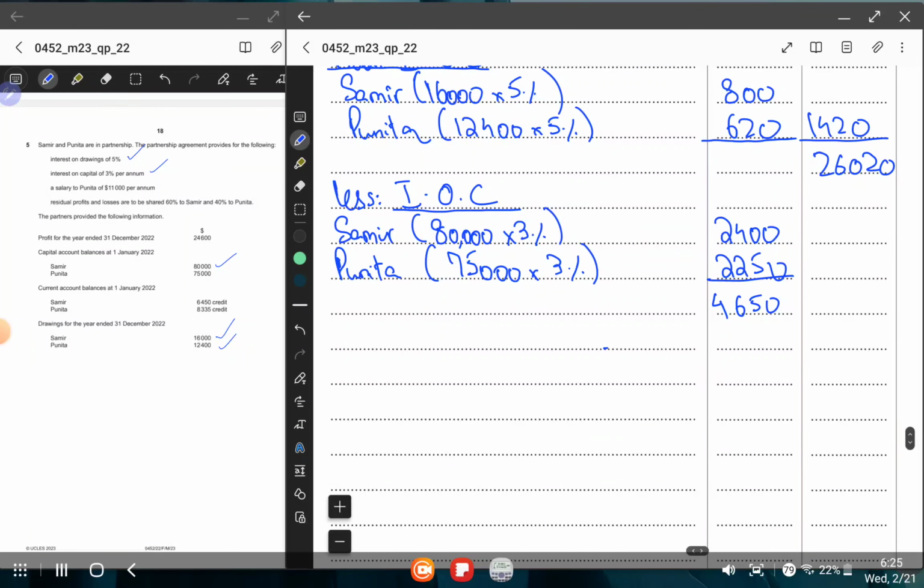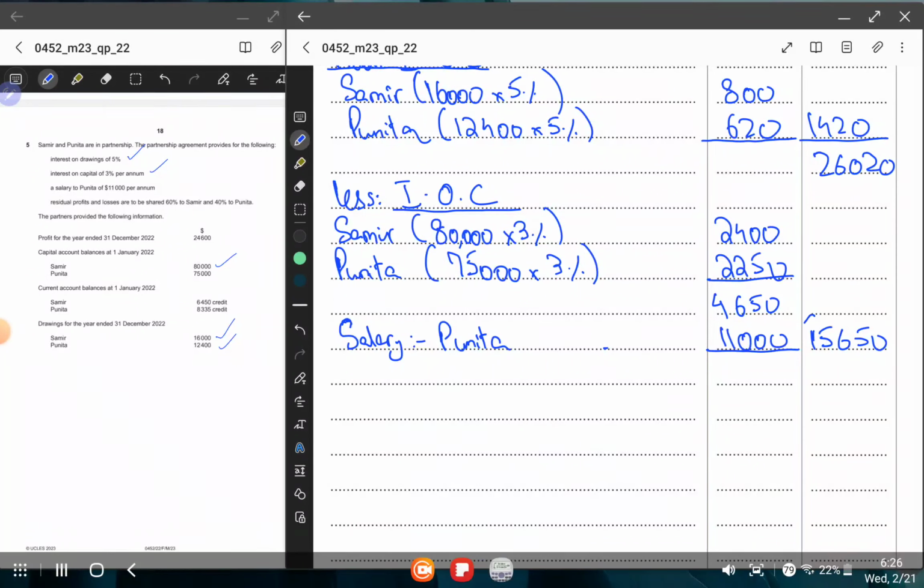Then what else is the business giving out? The business is giving out salary, and the salary is being given out to Punita. So how much salary is being given out to Punita? It's 11,000. So we add this 4,650 plus 11,000, that's 15,650.